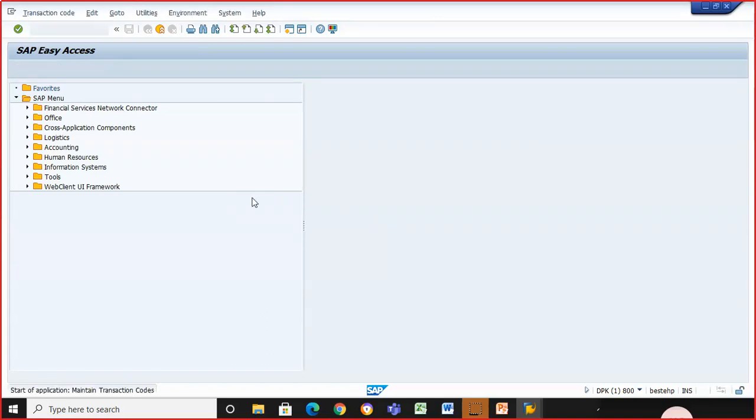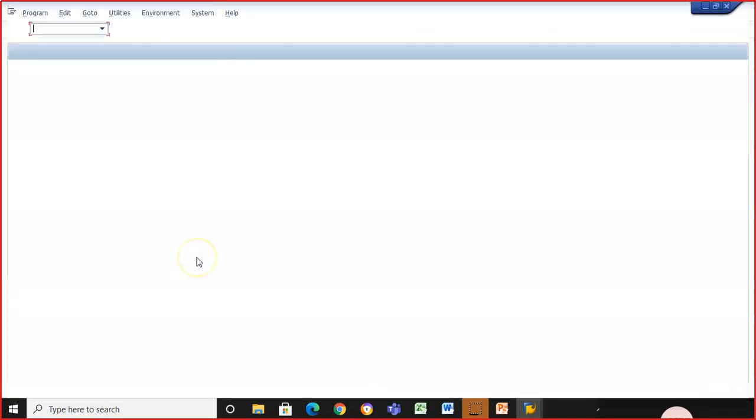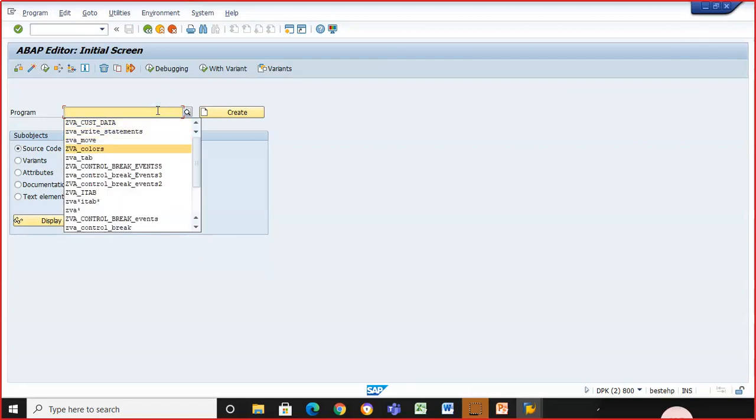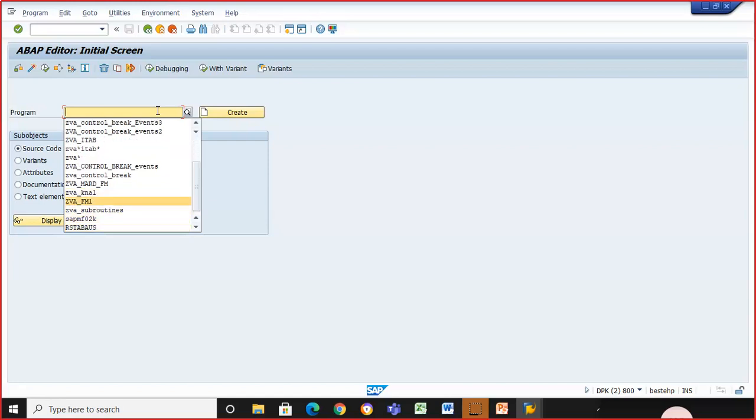Okay guys, so I'm going into SE93. Sir, SE93 is for TMG creation or to check this? It is for transaction code creation. It's a simple process, guys. See what happens here is, let's say you have already created a program. We can create our own transaction code. Now here, let's say we have a simple program for KN1 data.